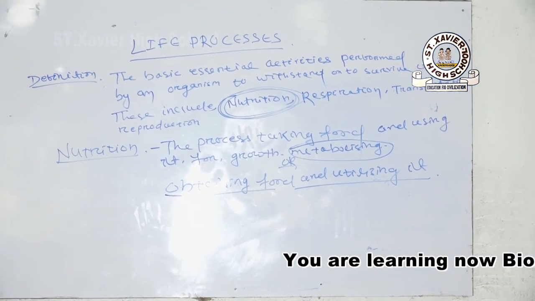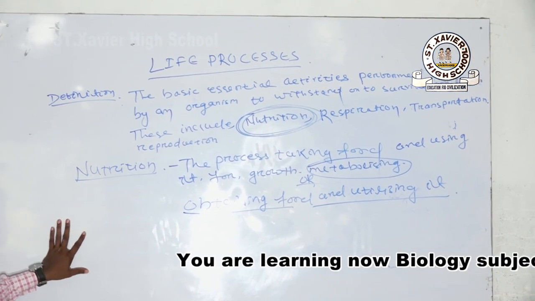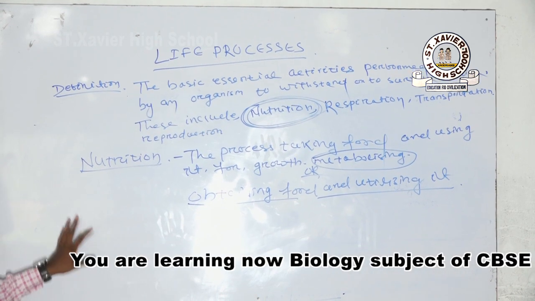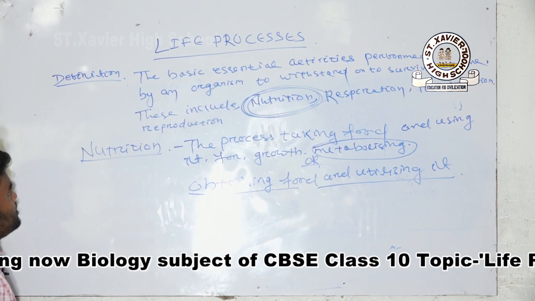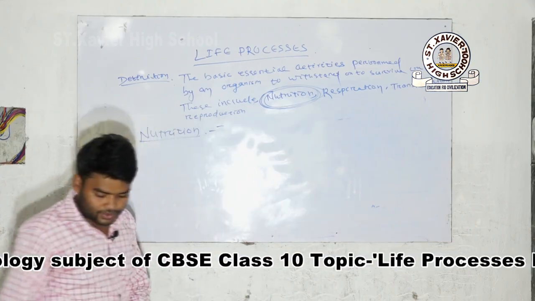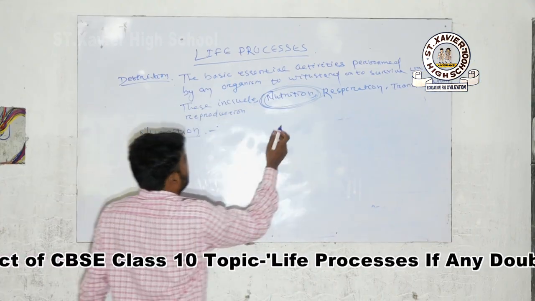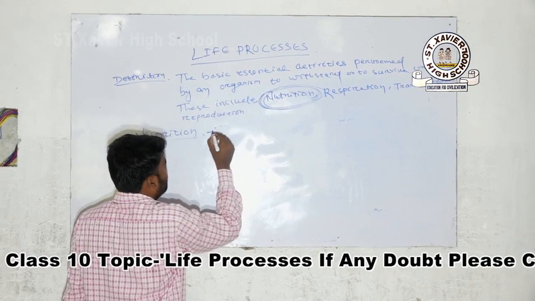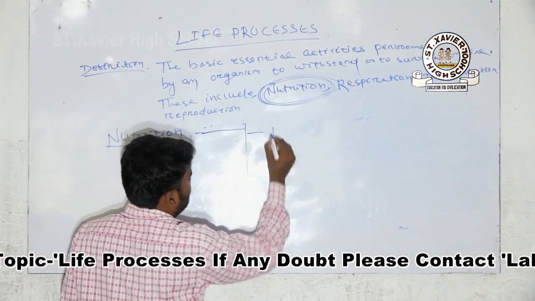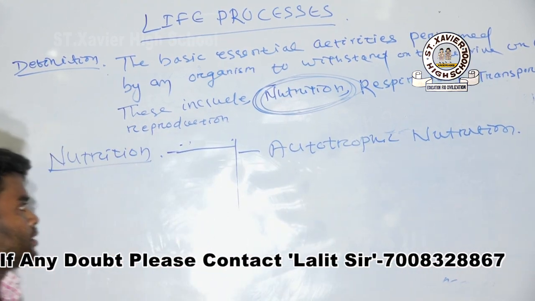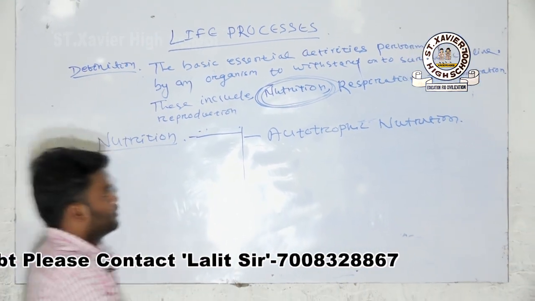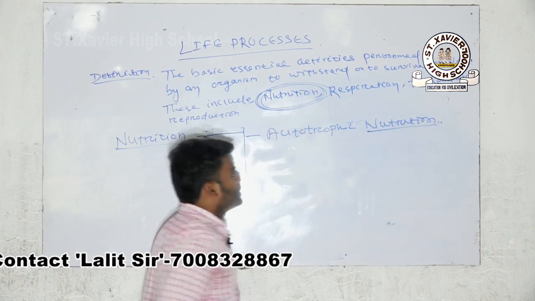Here, nutrition is divided into two types: autotrophic nutrition and heterotrophic nutrition. Number one, autotrophic nutrition. What is autotrophic nutrition?